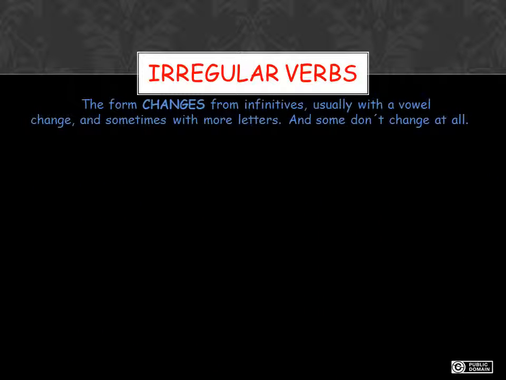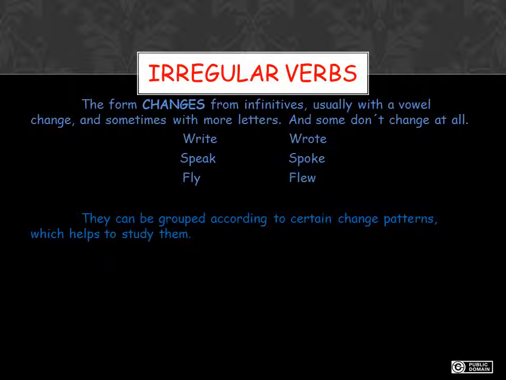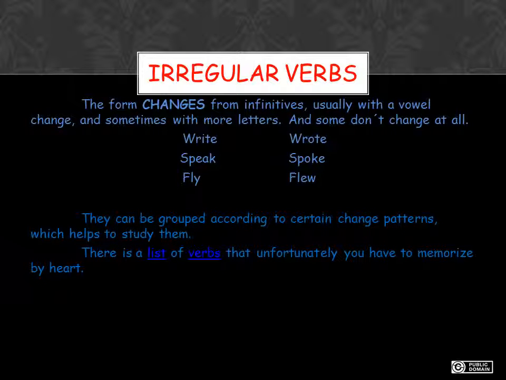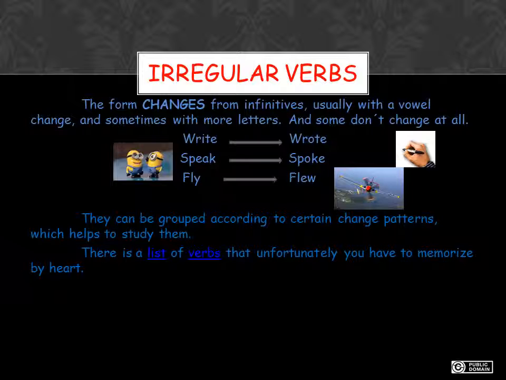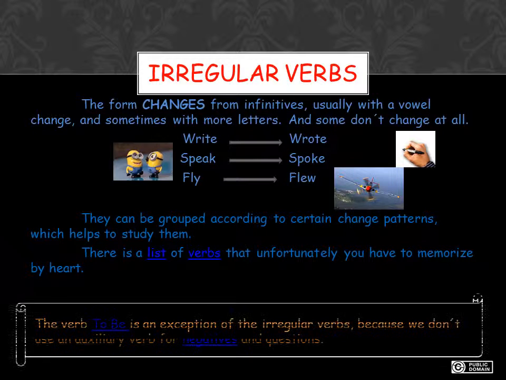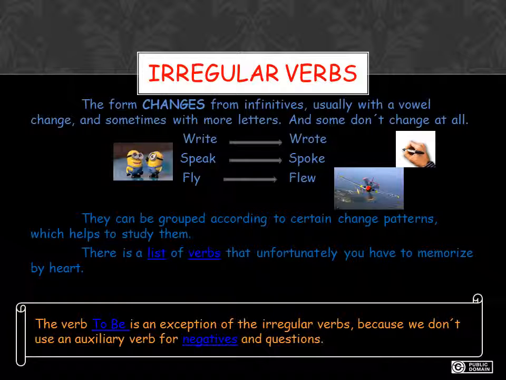With irregular verbs, the form changes from the infinitive, usually with a vowel change and sometimes with more letters, and sometimes they don't change at all. We can say, for instance, write, wrote, speak, spoke, fly, flew. They can be grouped according to certain change patterns, which helps to study them. And there is a list of verbs that unfortunately you have to memorize by heart. This list is on the link that you have on the words list and verbs.